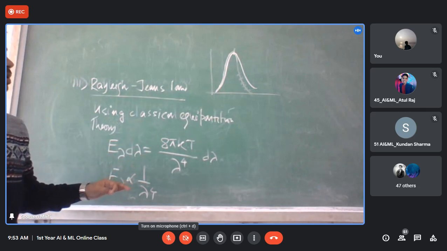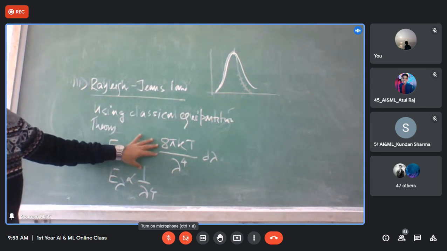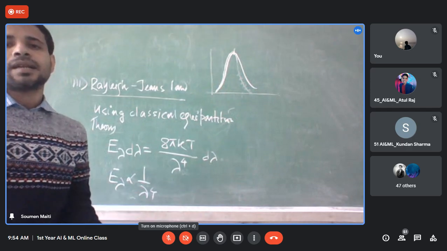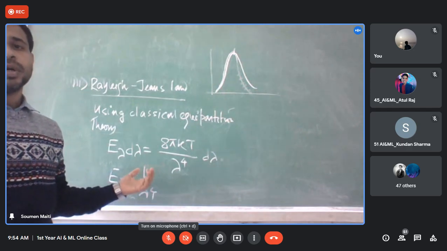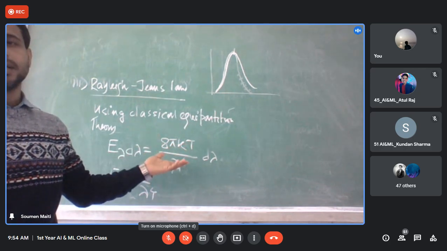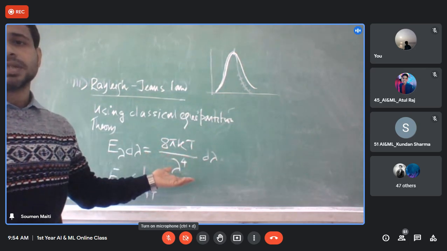Now people tried to fit this formula to the experimental curve. Interestingly, this law can only explain the higher wavelength region, but cannot predict the shorter wavelength region.